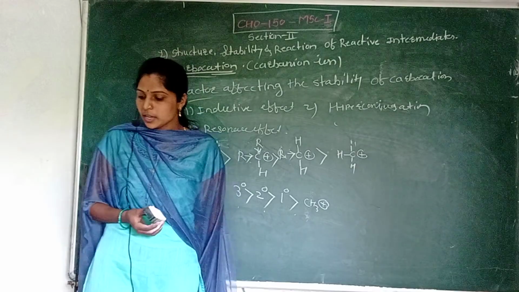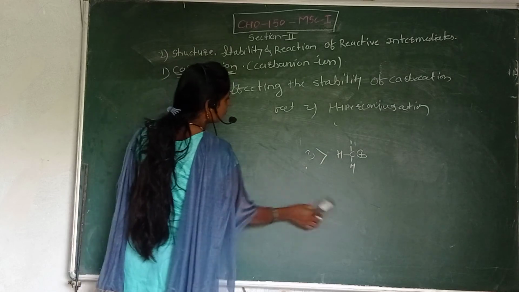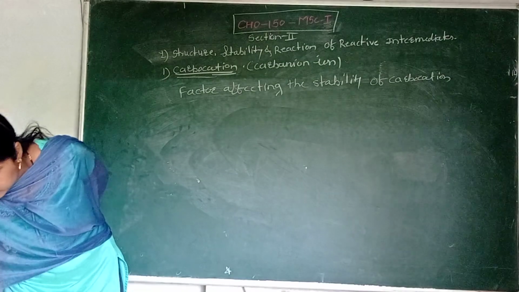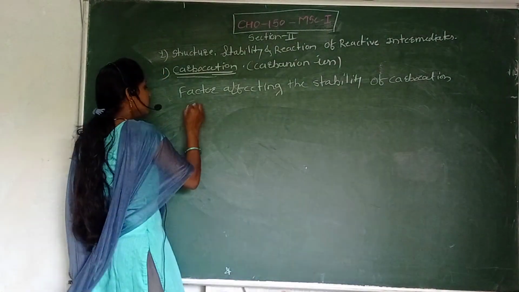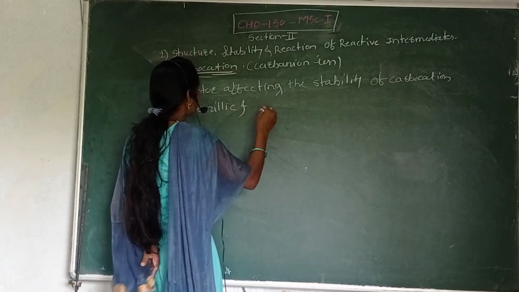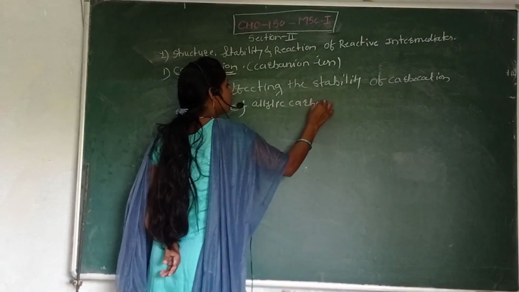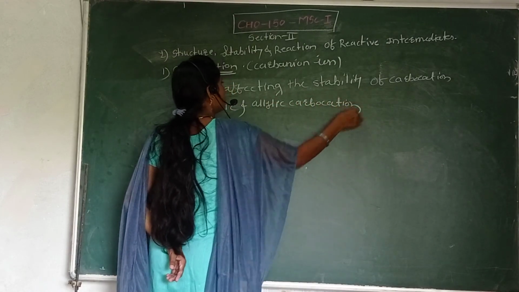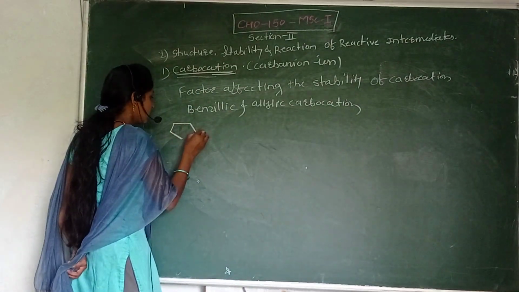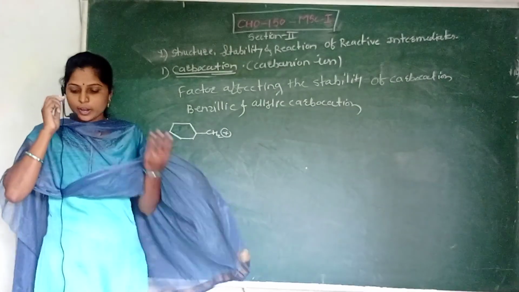Next we can discuss the benzylic and allylic carbocation. See here, for example, CH2 plus carbocation.